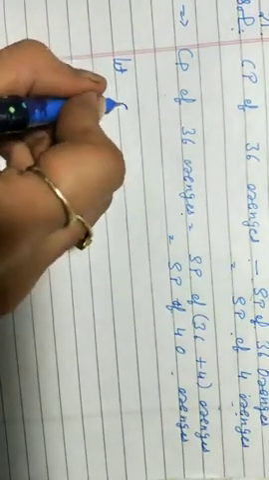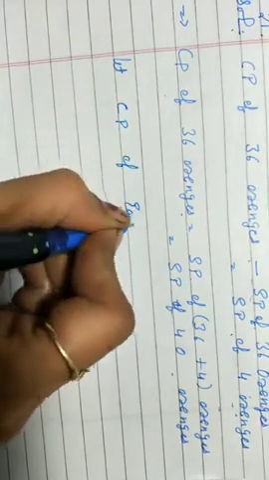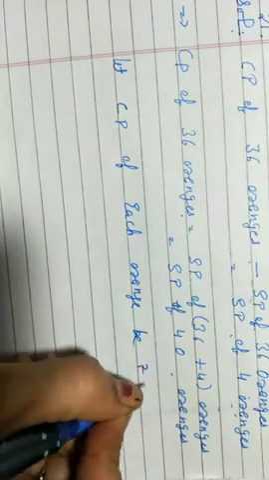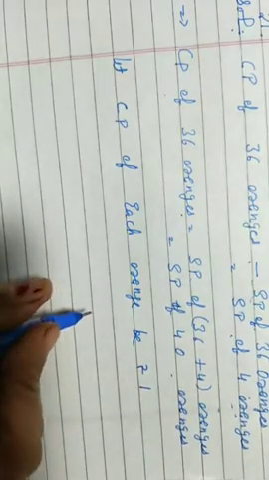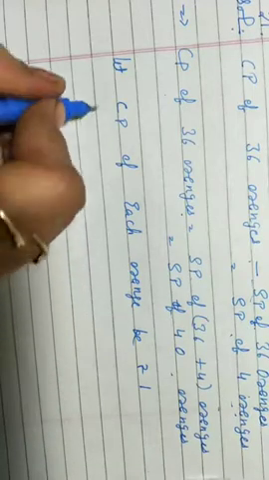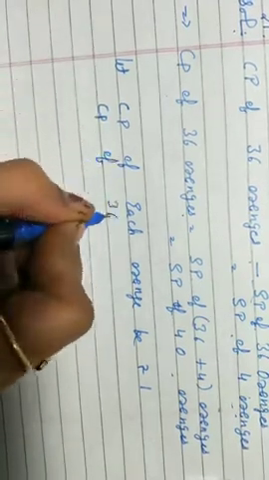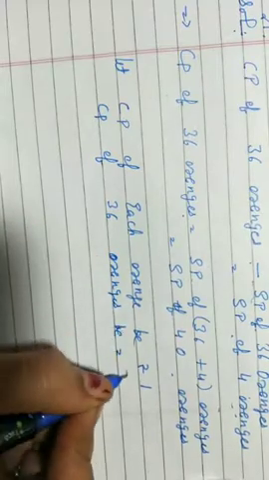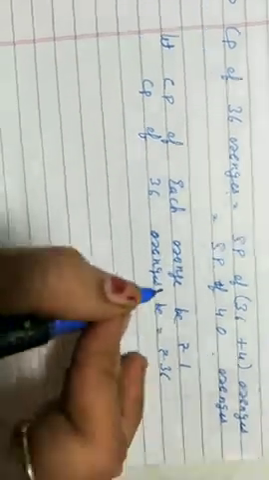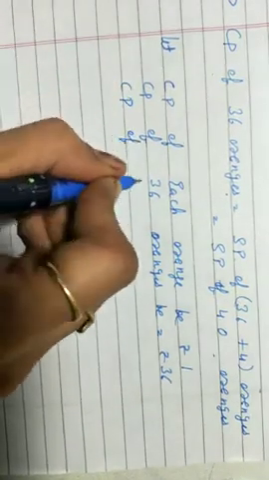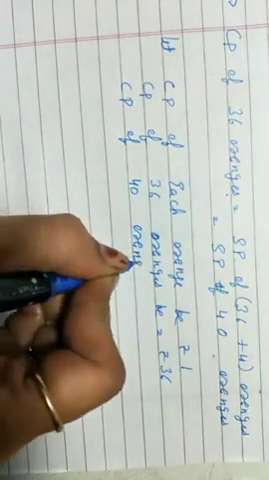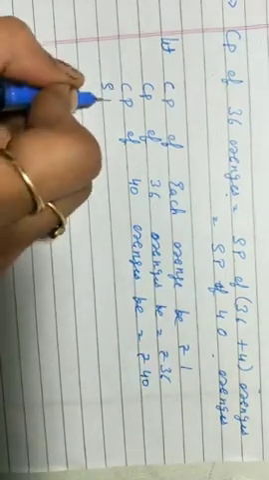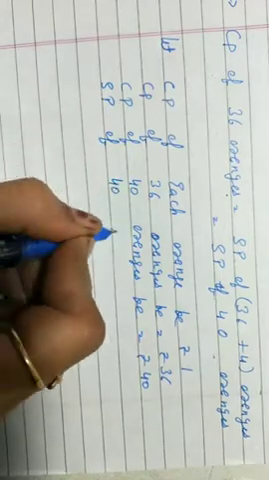Let the cost price of each orange be rupees 1. Cost price of each orange is rupees 1. Then cost price of 36 oranges, how much? Be rupees 36, by the unitary method you can write. Now cost price of 40 oranges, how much? It will be rupees 40. Now selling price of 40 oranges.